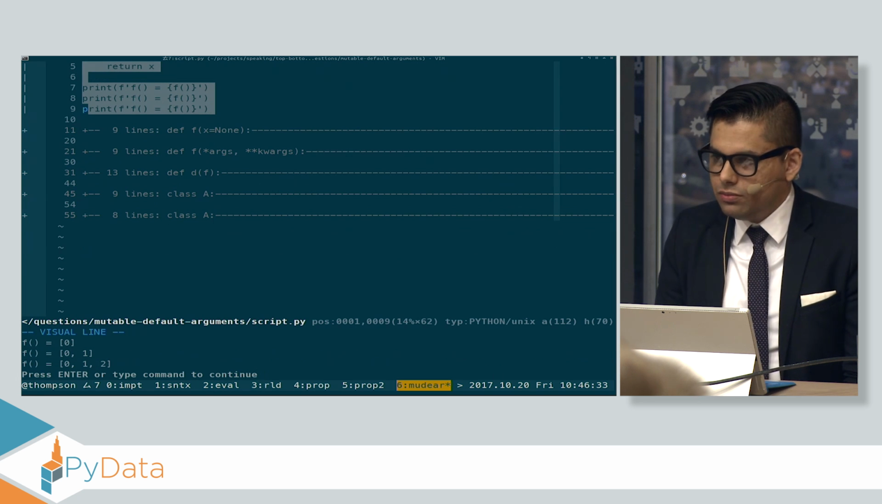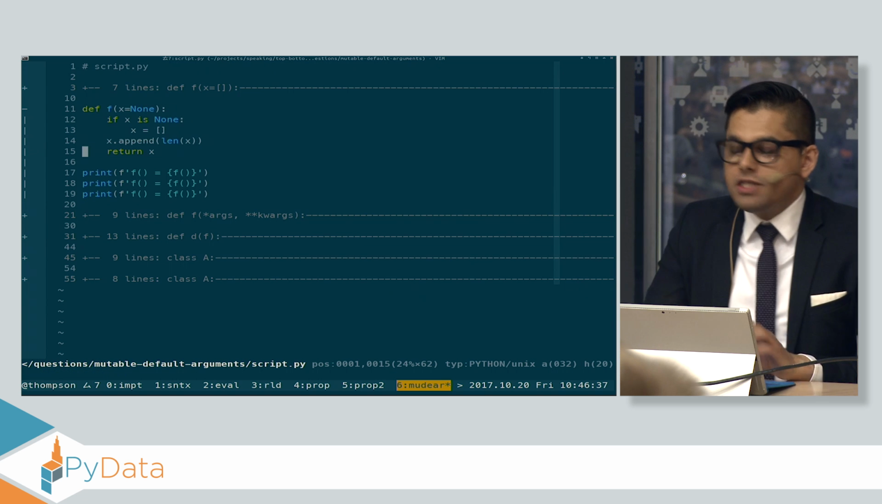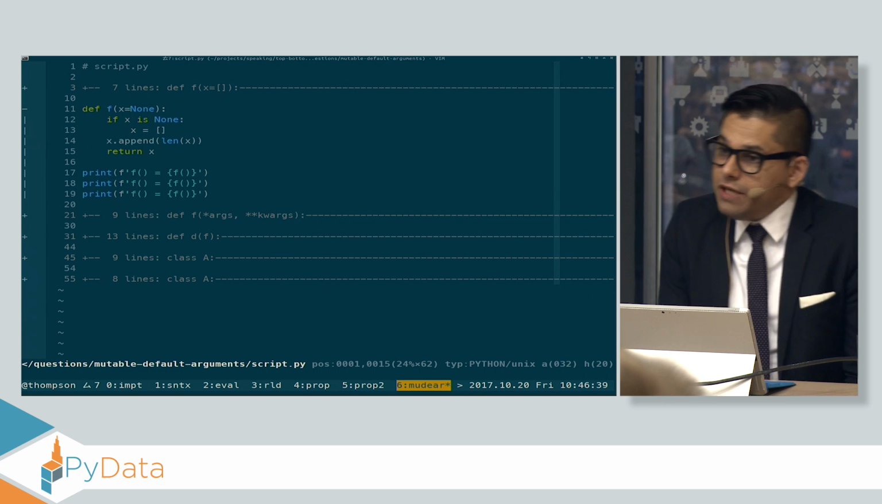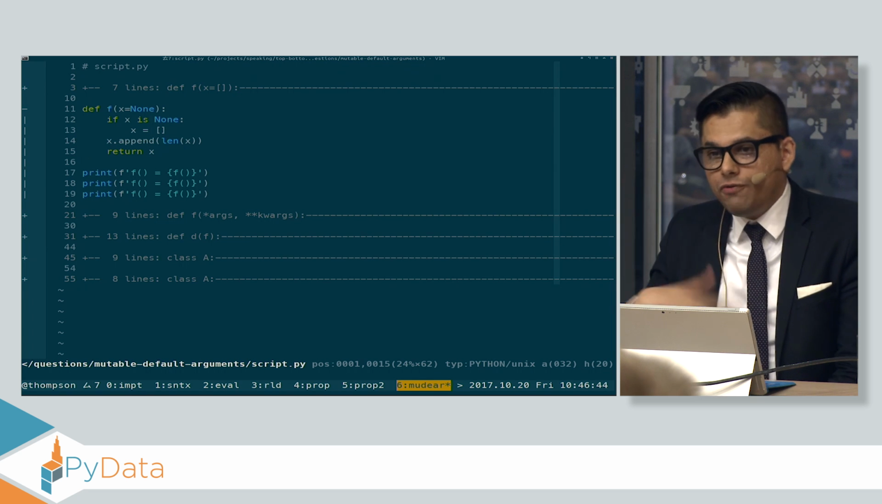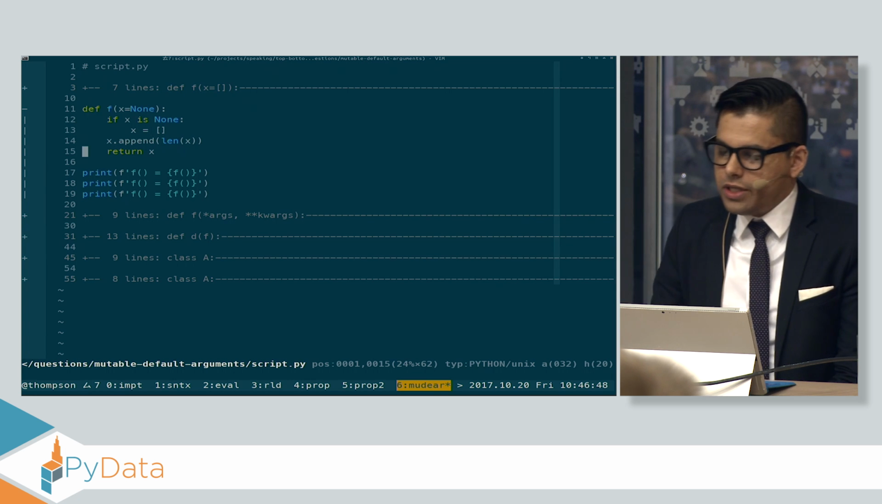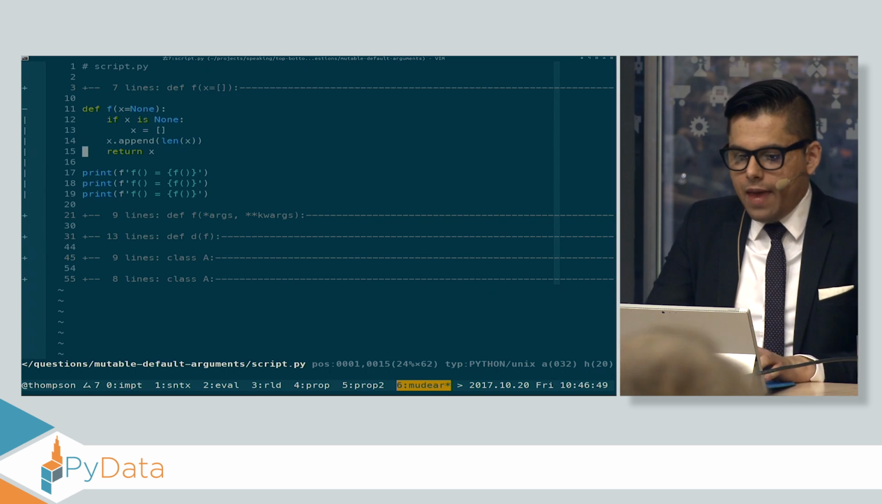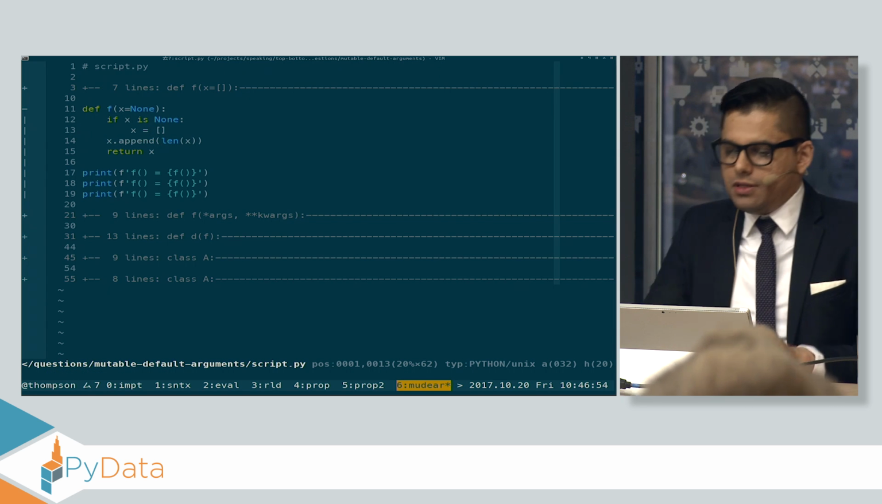0, 1, 2? That's kind of curious. This is a problem called mutable default arguments. When a default argument is mutable, some of the behavior might not be what you expect, which is why if you go into Stack Overflow and you look up this problem, you'll see somebody propose an answer that looks like this. Set x equal to None, and then inside the function check is x None, and set it to the default value if x is None.